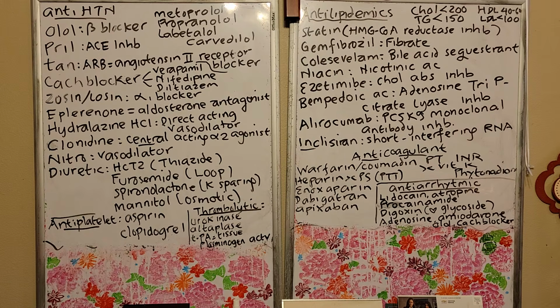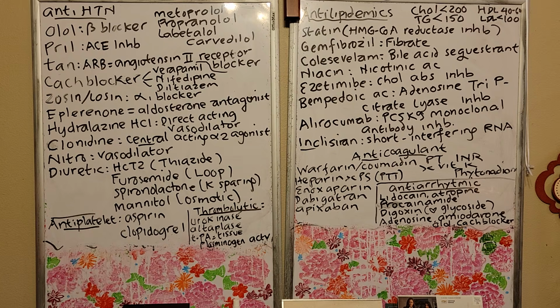Okay, so we already know olol is a beta blocker, right? If you already listened to my YouTube video on hypertension, olol, beta blocker. Be careful, olol can cause bradycardia, so you have to listen to the apical pulse for a full 1 minute. If less than 60, you need to hold your olol, right? And report to the doctor. Also, don't give propranolol to an asthma patient because propranolol can cause bronchospasm, right? So it is contraindicated, do not give it to an asthma patient.